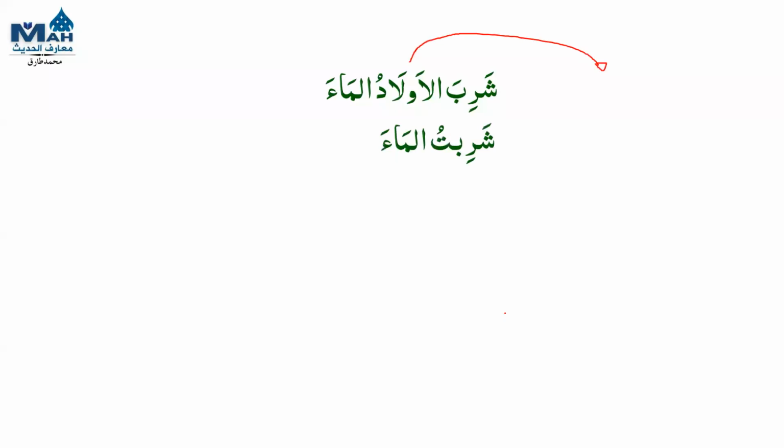Sharibatul ma'a. No, I drank water. Sister, sharibtu. Yes, Ustaz. Sharibtul ma'a. I drank water. Ana sharibtul ma'a. Very good. Okay, next. Tabakhatil bintul khubza. The girl cooked or baked the bread. Al bintu tabakhatil khubza. Good. It will become Al bintu tabakhatil khubza. Yes, Ustaz. Very good. Next.